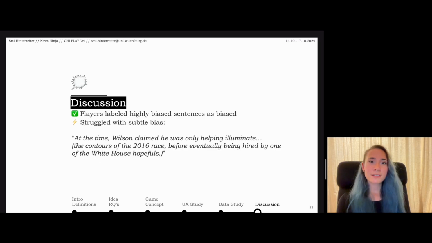We consistently saw that players labeled highly biased sentences as biased, but they struggled with subtle bias. For example, here the sentence, "At the time Wilson claimed he was only helping illuminate." The word claimed is by definition linguistically biased, but players were not able to recognize it as such.